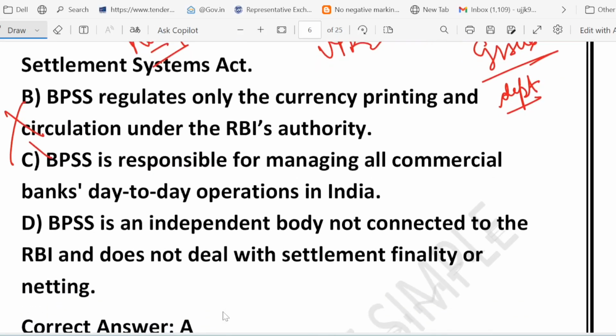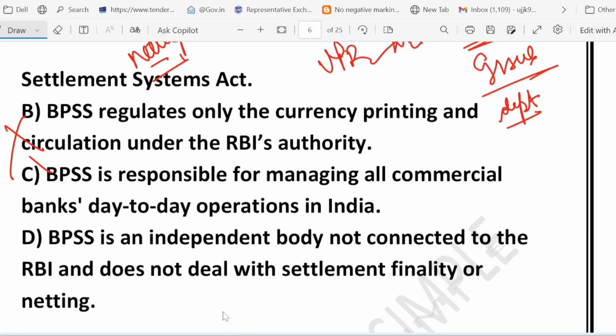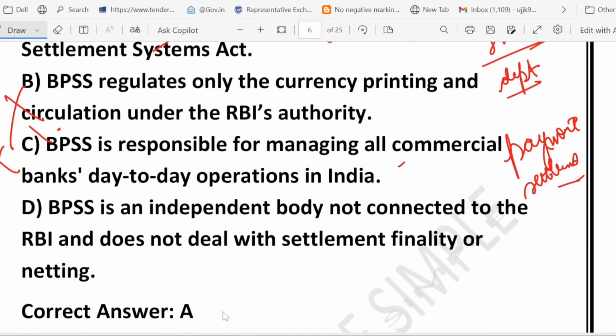What about option C? C says that it is responsible for managing all commercial bank day-to-day operations in India. Again, this is wrong, because BPSS does not run banks. It only regulates the payment and settlement system. BPSS only regulates the payment and settlement system that the banks use. Daily banking operations like lending, deposits, and branch functioning are not the job of BPSS.